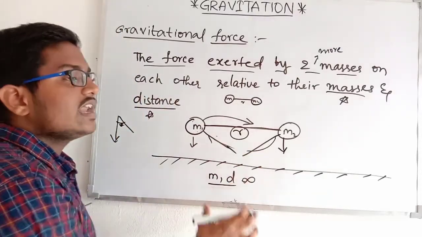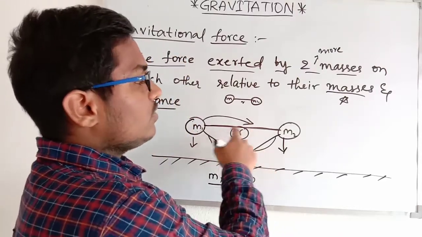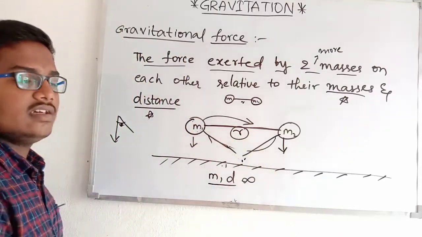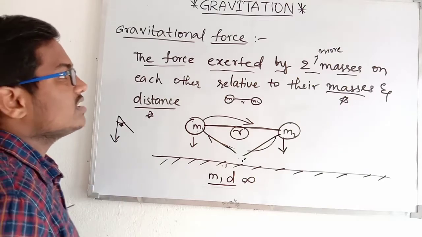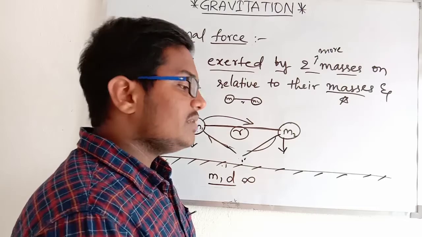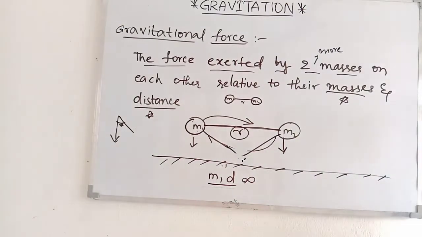So the earth's gravitational force dominates the force applied by these two on each other. I hope you all have clarity on the gravitational force definition. Note down the definition, and now I will go to the derivation of the formula for gravitational force.